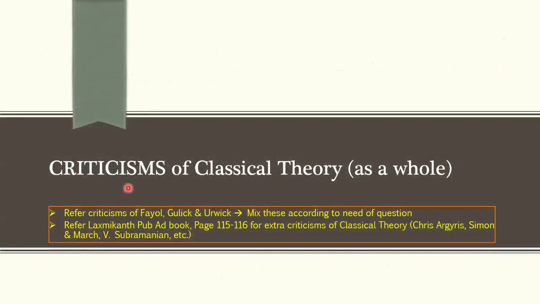So to move ahead with criticisms of classical theory as a whole. Now let's say in UPSC you are asked to criticize classical theory as a whole. What you should do is refer to the criticisms of Fayol, Gulick and Urwick, and mix these according to the need of the question. Take two criticisms of Peter Drucker from Fayol's, and take Herbert Simon's criticism of the principles of organization from Gulick and Urwick's, and like this you mix and match all these criticisms to suit the need of the question.